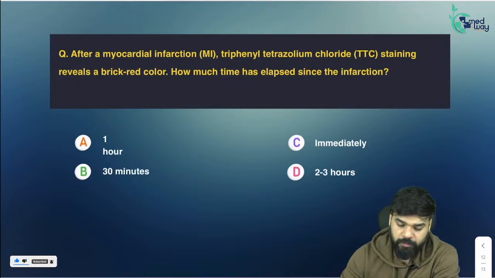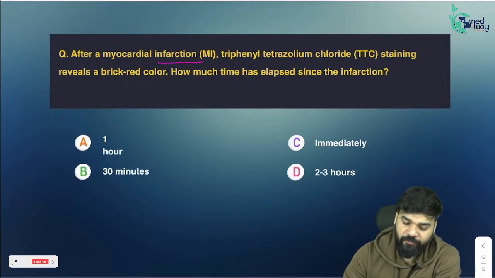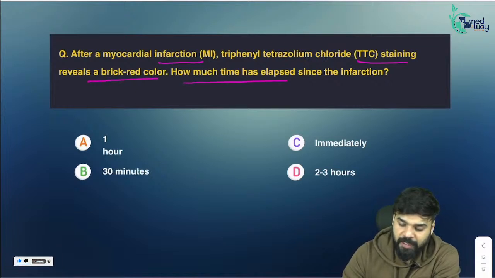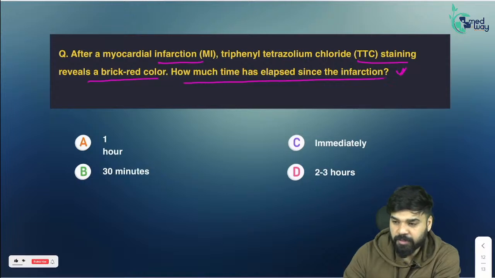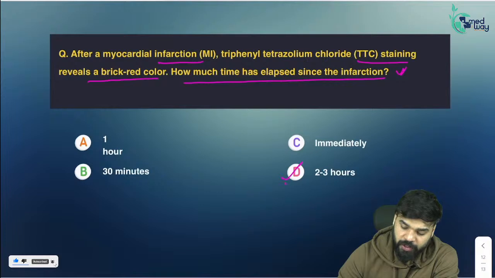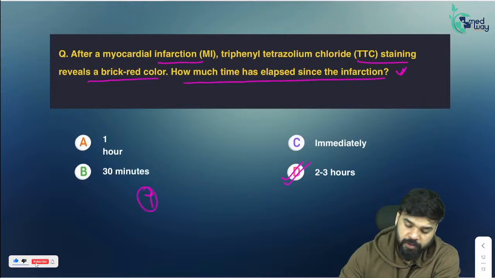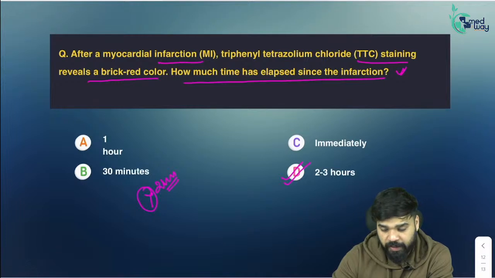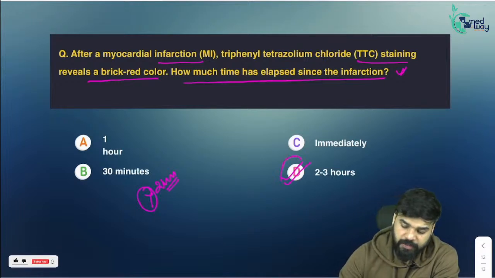Now, after a myocardial infarction, TTC staining reveals a brick red color. How much time has elapsed since the infarction? So the answer to this question would be 2 to 3 hours. Why? Because for any gross observation, at least 2 hours are needed.